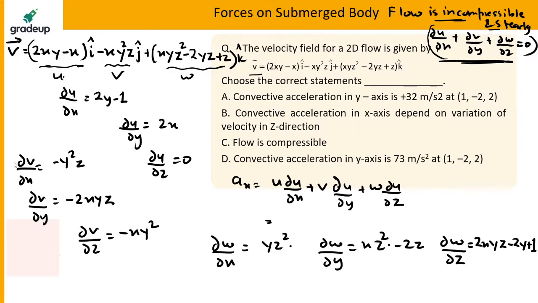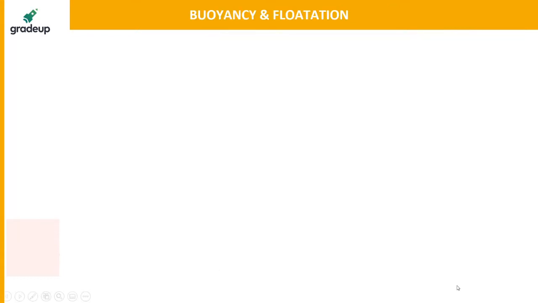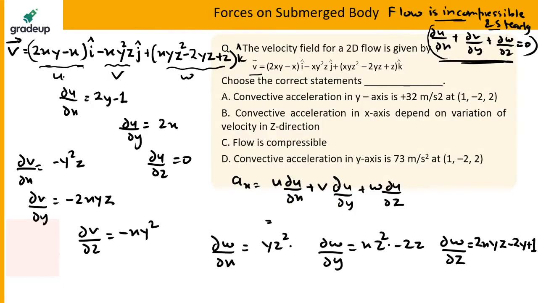Let me just get a blank slide for solving this question. Okay. So my dear students, the convective acceleration in the x direction will be equal to u.